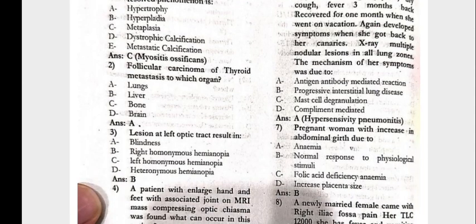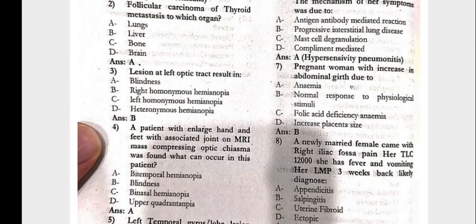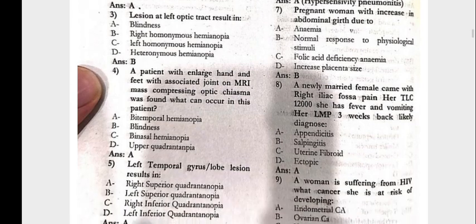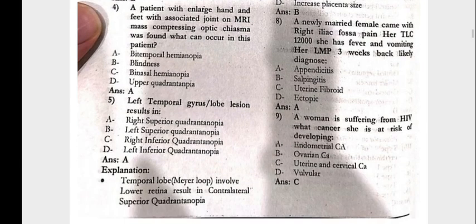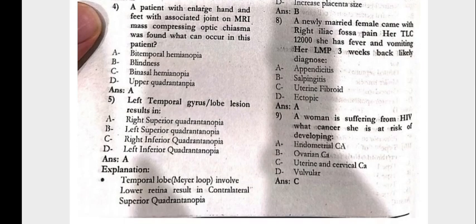Question number 2, the follicular carcinoma of thyroid mets to which organ, that is lungs. Question number 3, the lesion at the left optic tract results in the right homonymous hemianopia. Question number 4, the patient with the enlarged hand and the feet with associated joint pain, on MRI mass compressing optic chiasma was found, that can occur in this patient, that is the bitemporal hemianopia. Question number 5, the left temporal lobe lesion results in the right superior quadrantanopia.